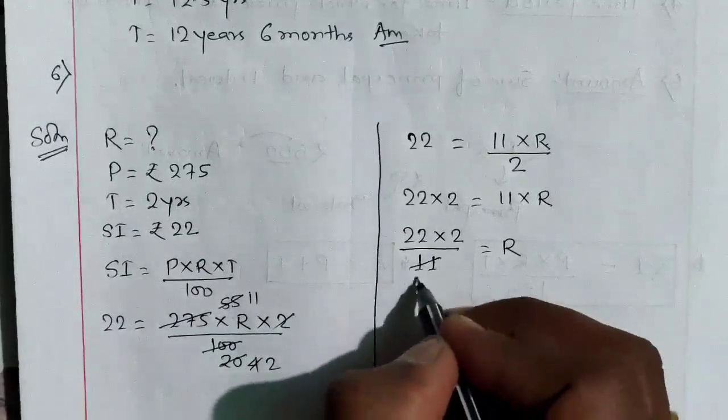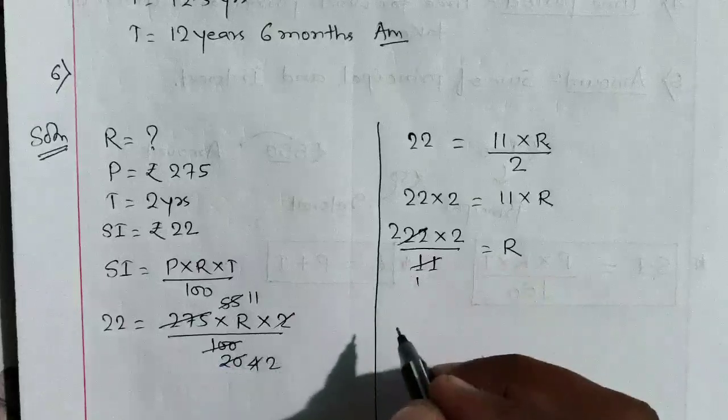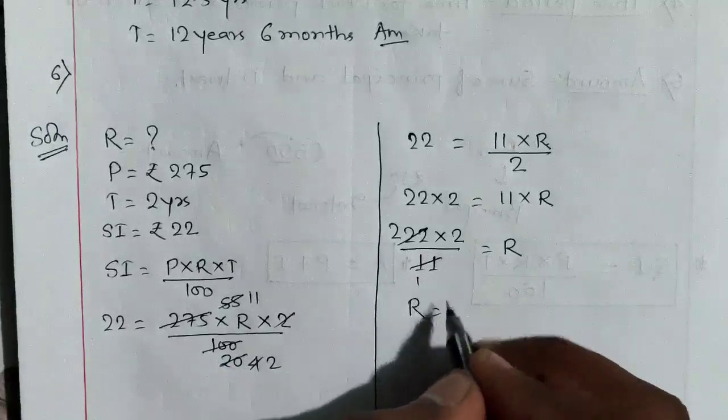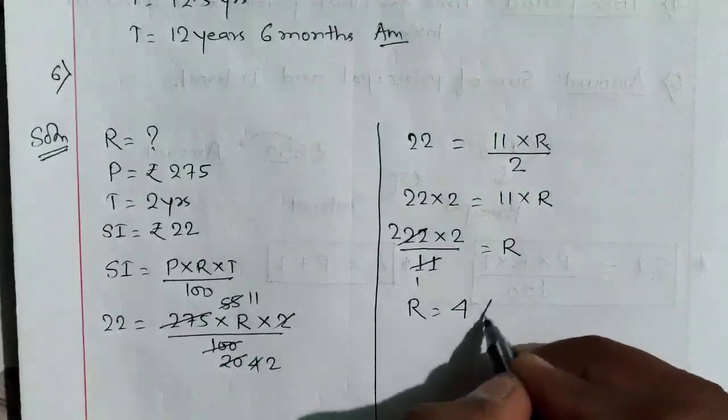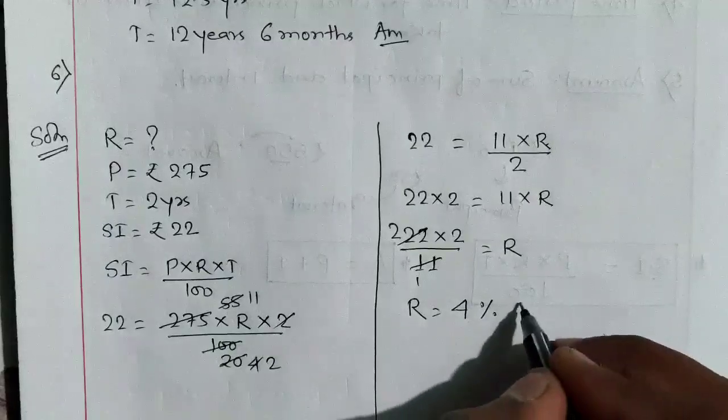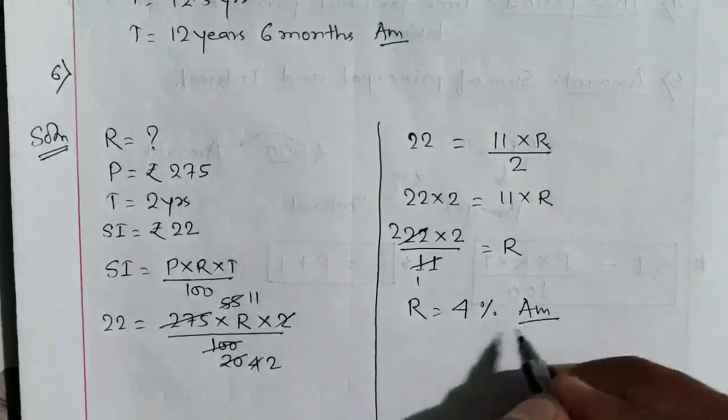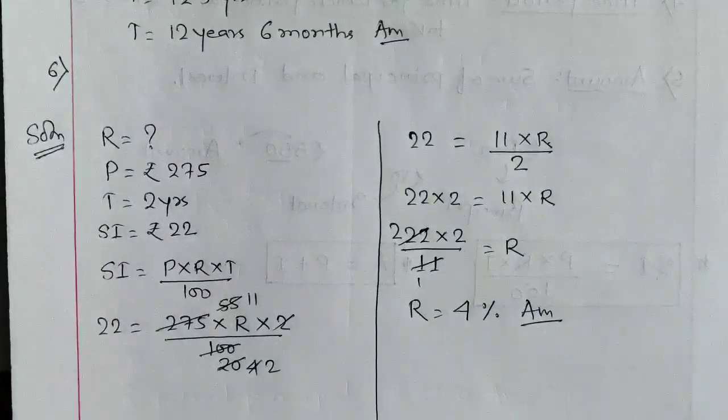Now we will reduce it. 11 1 ja 11, 11 2 ja 22. Now rate is equal to 2 into 2, 4. And since rate is always given in percent, that's why we will put the percentage symbol, and this will be our answer. Hope that this question is also clear.